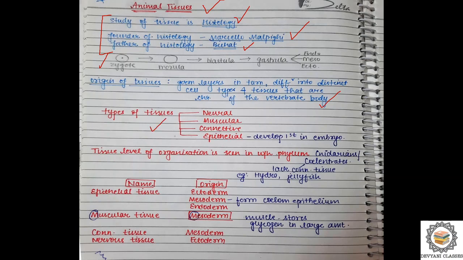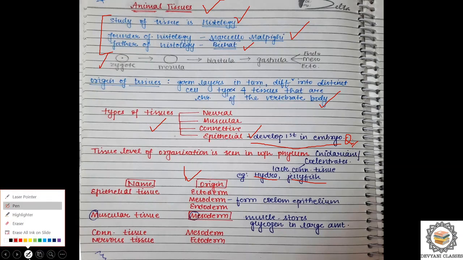Okay, so which tissue develops first in the embryo? This is also a question. You can learn it from here. That is epithelial tissue. Right? Tissue level of organization is seen in which phylum? सबसे पहले जो tissue level of organization देखी गई थी वो Cnidarian phylum में देखी गई थी, और हम salient traits भी बोल सकते हैं. They actually lack connective tissue, don't have connective tissue. For example, in Hydra you can see this. This is also Cnidarian, and jellyfish also, right? Okay. So these are some of the important points which I have mentioned.